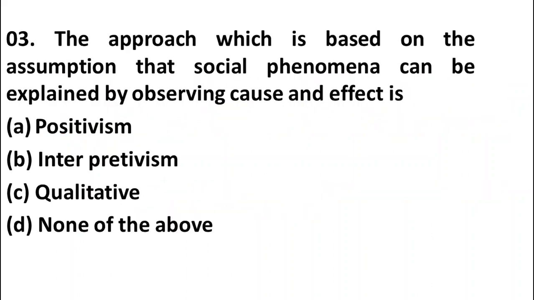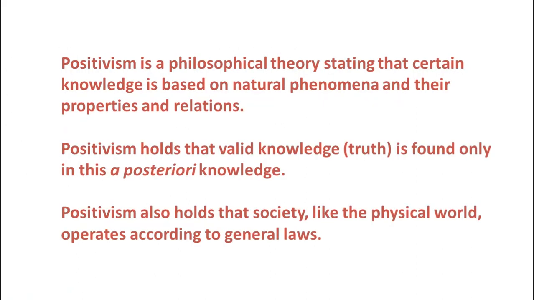The approach which is based on the assumption that social phenomena can be explained by observing cause and effect is: option A, positivism; option B, interpretivism; option C, qualitative; and option D, none of the above. Friends, I hope you know this answer. Here the answer is option A, that is positivism. I hope you got the answer. We will see some information about positivism.